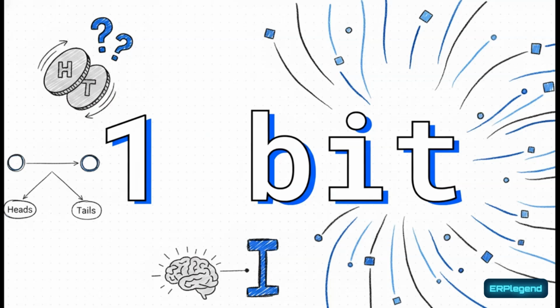Think about flipping a perfectly fair coin. Before you flip it, you have maximum uncertainty about the outcome, right? It is equally likely to be heads or tails.